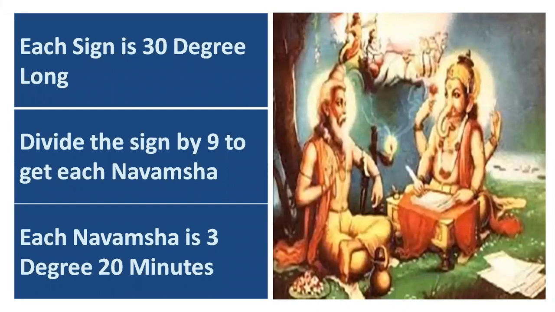Before that, let's understand what Navamsha is. Each sign is 30 degrees long and your chart is 360 degrees long. So there are 12 signs, and 360 divided by 12 is 30. So each sign has 30 degrees. Now if we divide the sign by 9, we get Navamshas, right? Every sign. So 30 divided by 9, we get 3 degrees 20 minutes. So 3 degrees 20 minutes is each Navamsha, and in one particular Rashi there are 9 Navamshas.